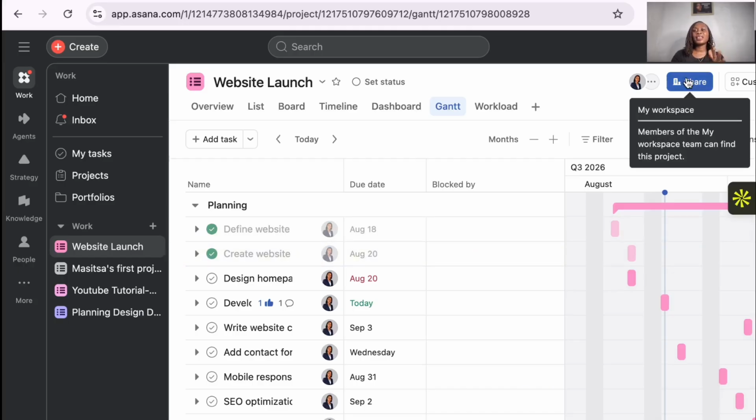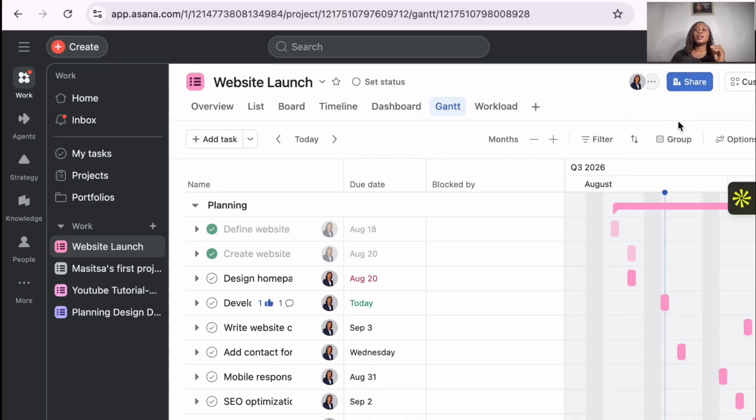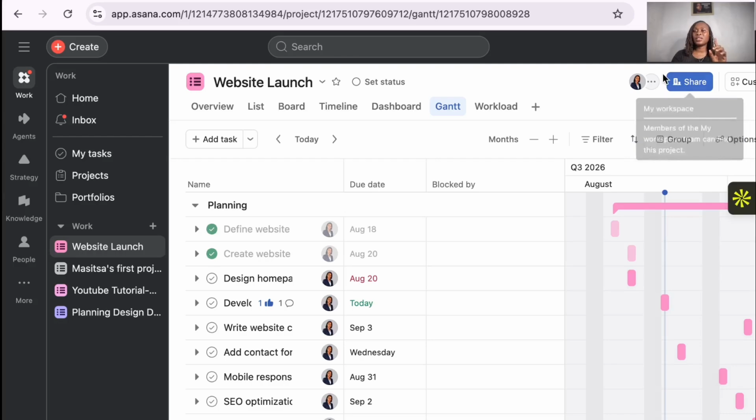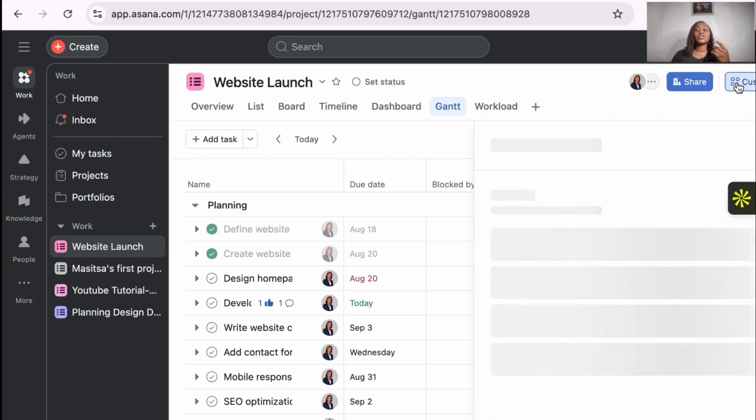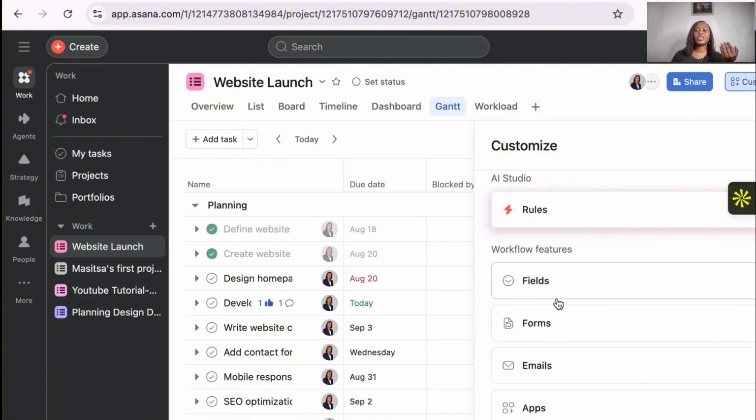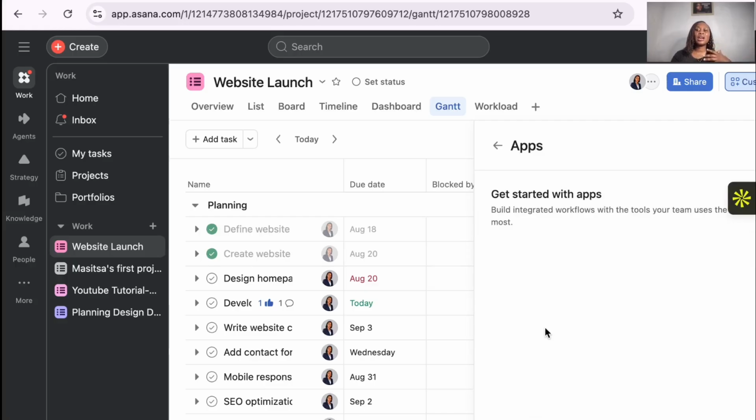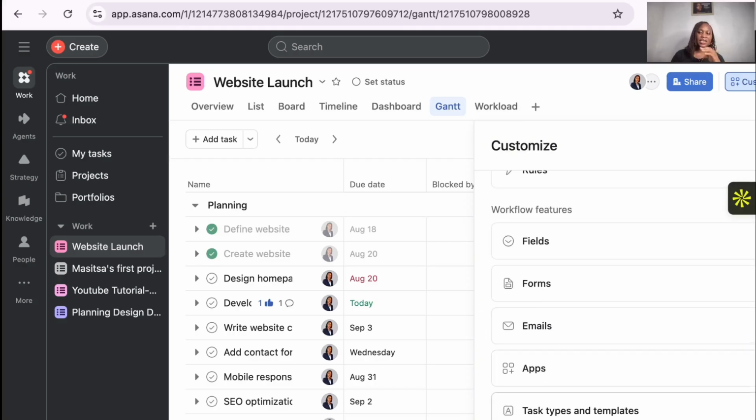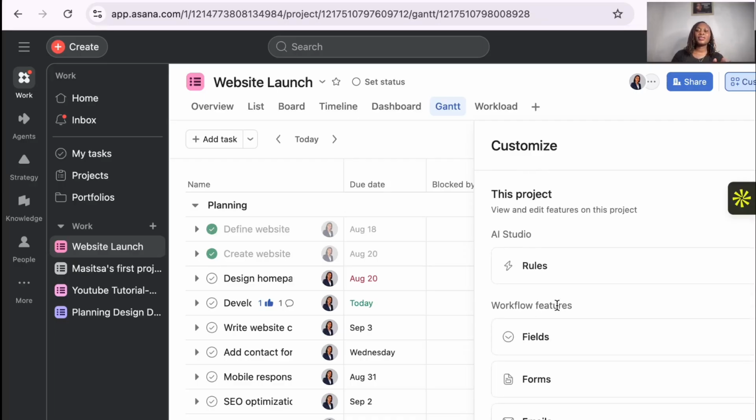Now, if you wanted to share this, definitely you can share it from there as well, where it's a workspace. Members of this workspace are going to be able to see. So anyone that I invite to this workspace is going to be able to see whatever is happening, okay? Or you can choose a custom, depending on what you want. You could put fields, you can add forms, you could add emails, apps, integrate apps, depending on which apps you want to use with Asana. Okay, so you could start here and just click on it and have as many as you want. We have task types and templates. You can choose templates that you want, bundles. I haven't used any of these, but feel free to go ahead and do that.